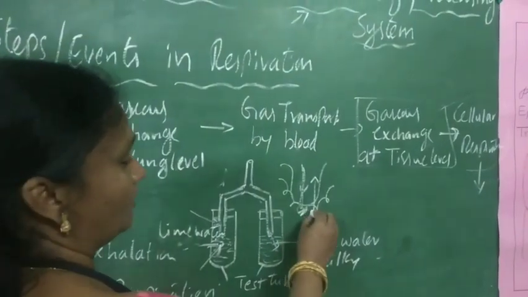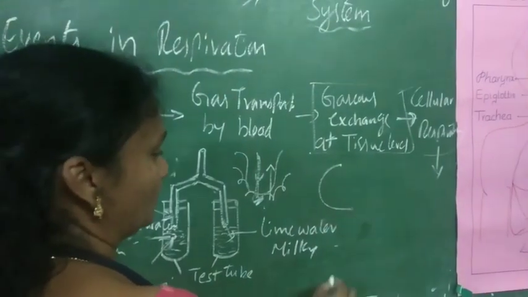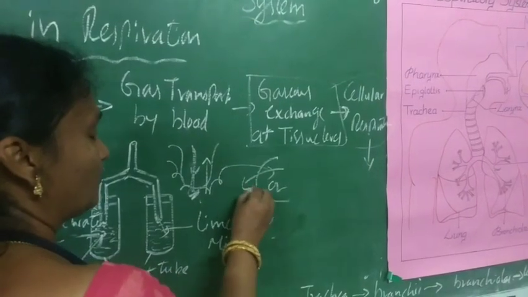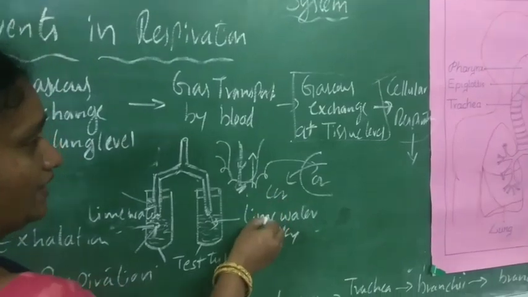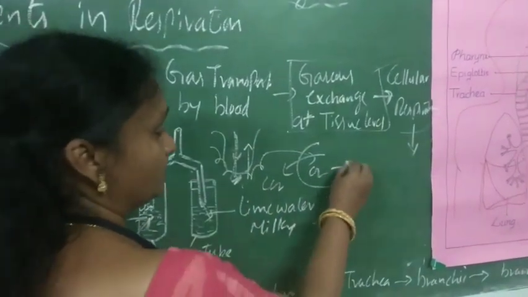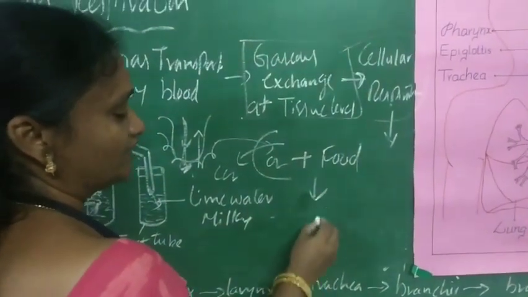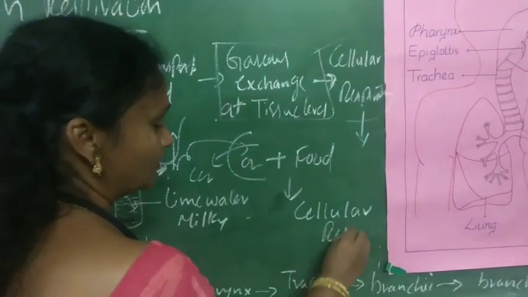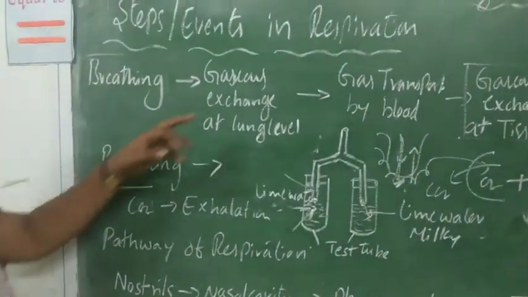The oxygen enters from the alveoli into the blood and the carbon dioxide comes from the blood to the alveoli. The blood takes the oxygen to the cells. That is the gaseous exchange at the tissue level. The oxygen enters the cells, and the carbon dioxide from the cells is carried by the blood to the lungs. As the oxidation of food material occurs in the cell, we call it cellular respiration, and energy is liberated during this process. Hence, we can explain respiration by taking this simple equation and following these steps.